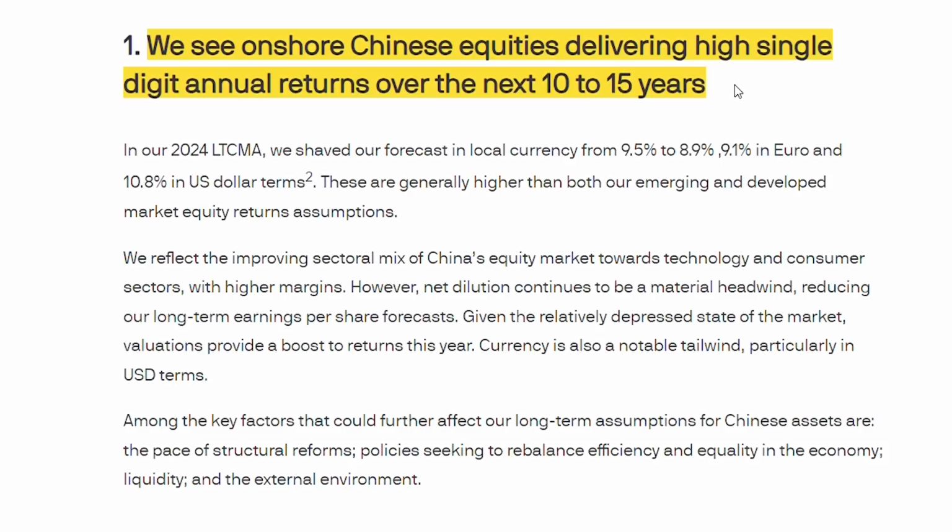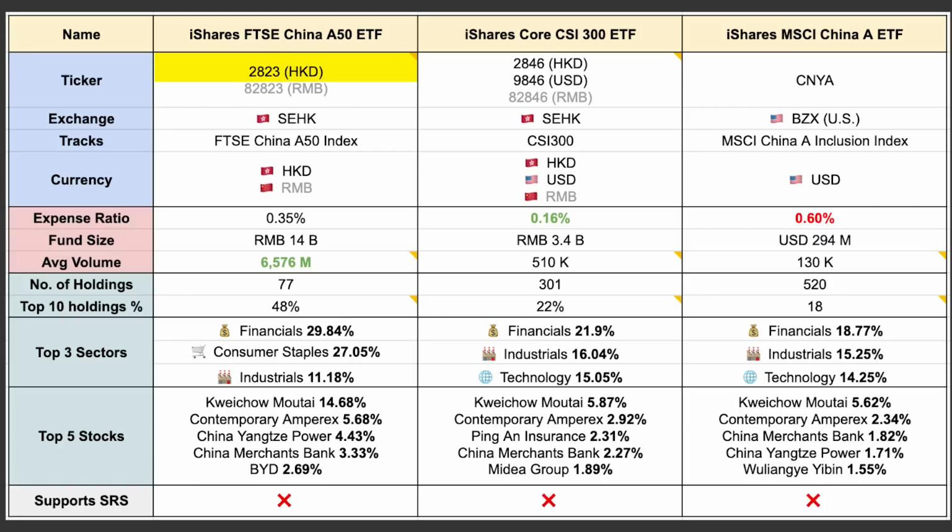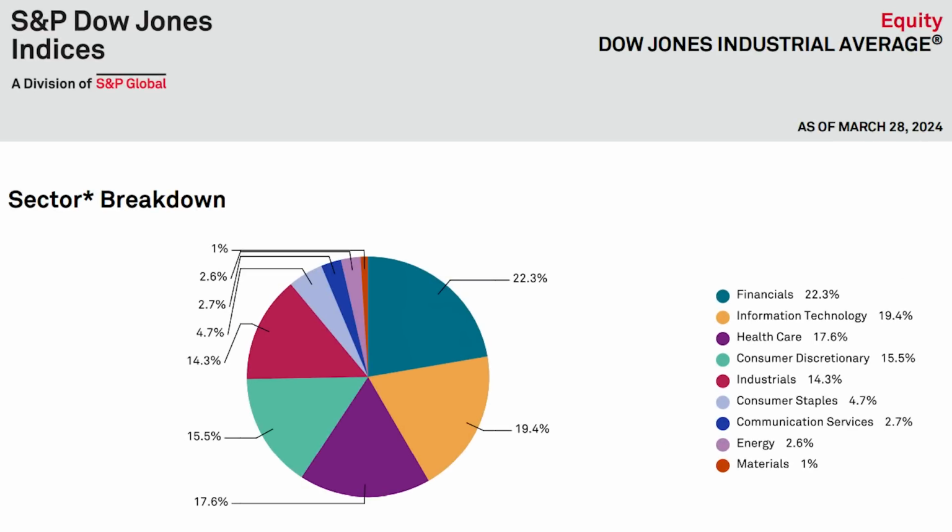Hence, some analysts feel that they might deliver higher returns over the next 10 to 15 years. First, we have 2823, which tracks the 50 largest A share companies in China and is heavily focused on financials at 30%, consumer staples at 27%, and industrials at 11%. So if you are looking for an analogy, this would be similar to the Dow Jones, which also focuses a little more on financials and industrials.